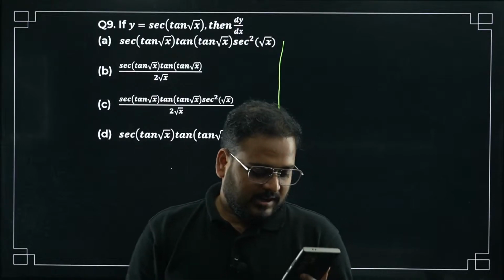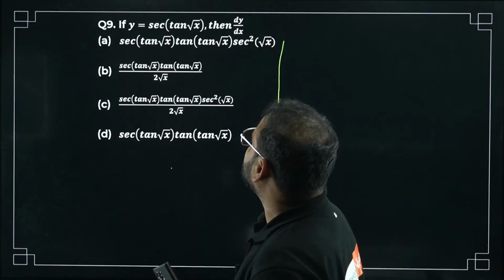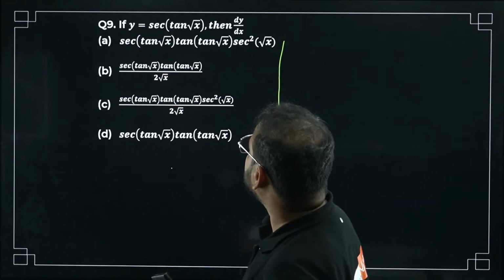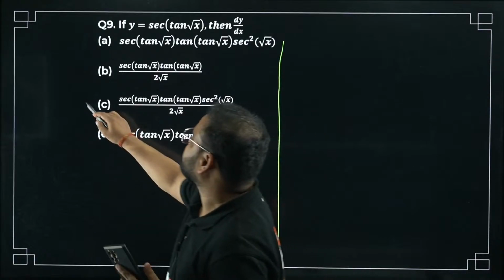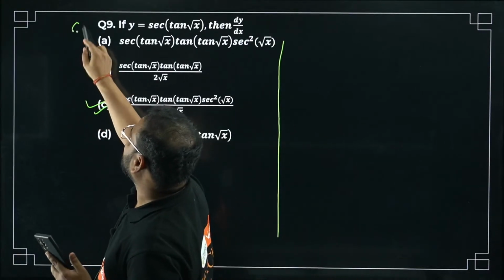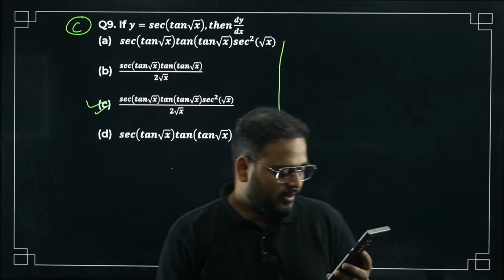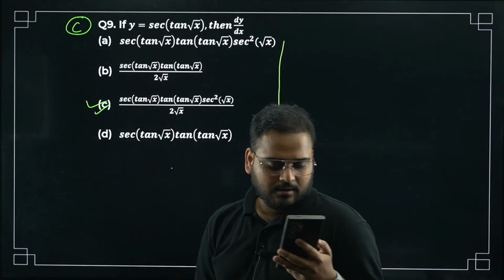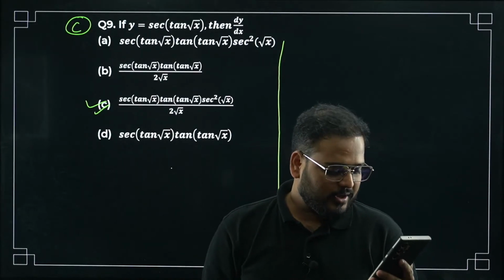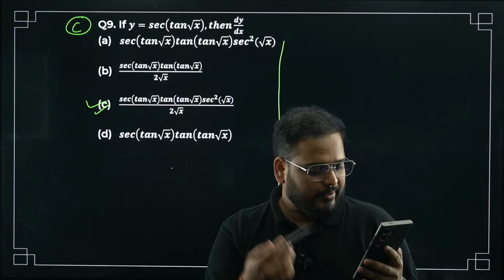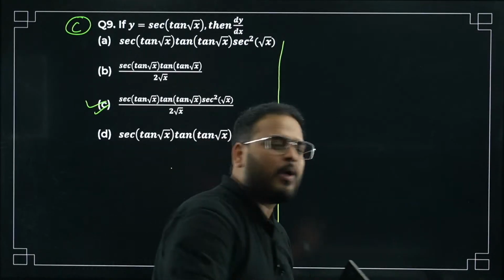Okay, sir. Ravi Kumar is saying C. Others, come on. Give me a comment, bacha. Question number 9. C is the correct answer actually. C is correct, sir. Good, bacha. C is correct. Okay. Everybody is saying C. Karunakar Kashalapur, I hope I am reading your name right. Okay, so you have also said option C. Everybody said option C only. So correct. Let me just solve it to show you how.